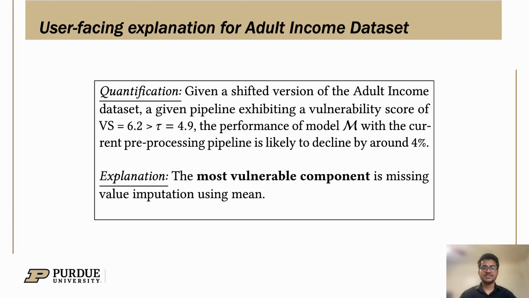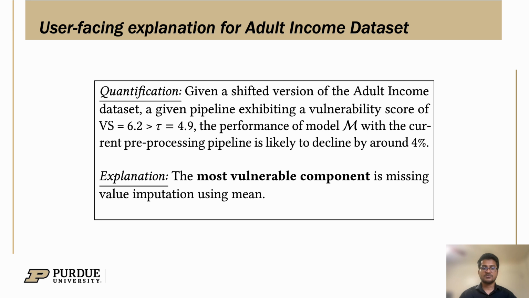And here is a user-facing explanation from the experiment on a real-world dataset. For a given shifted version of the adult income dataset, the vulnerability score is around 6.2, which is greater than the tolerability threshold of 4.9. So the performance of the originally trained model M is likely to decline by 4%, which is calculated from the regression model we trained.